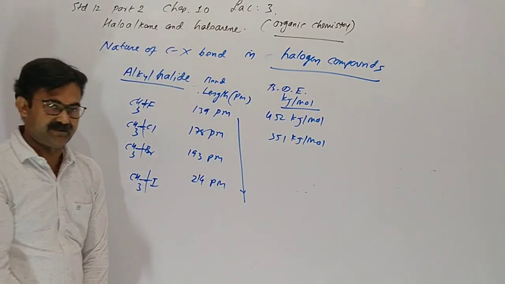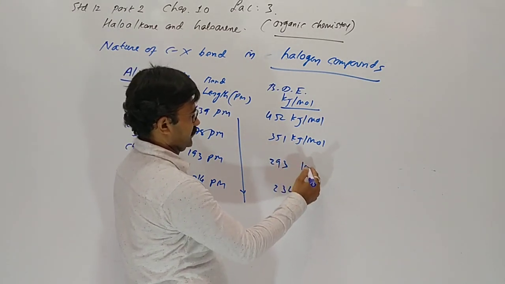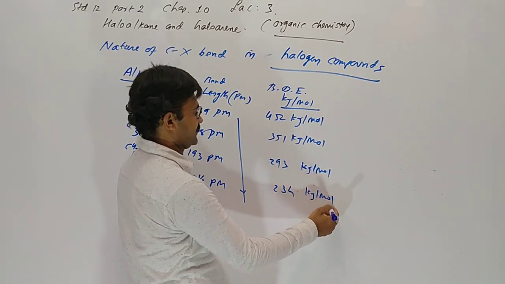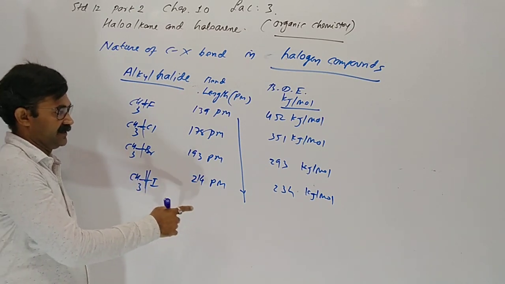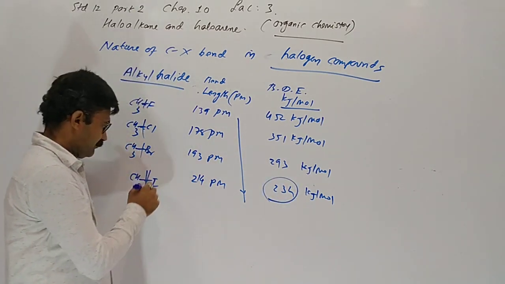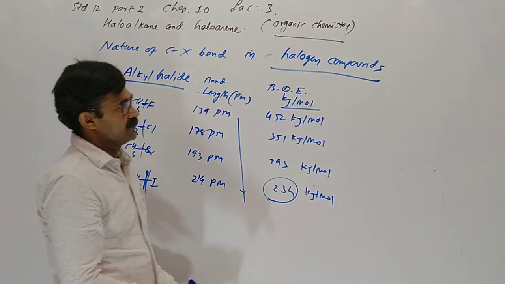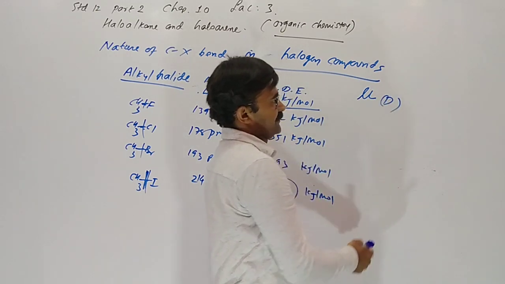Now 293 and 234 kilojoule from top to bottom, with increasing size of halogen. It means that we easily break this bond. This bond is weak, this bond is strong. What about polarity? We can take in Debye unit.